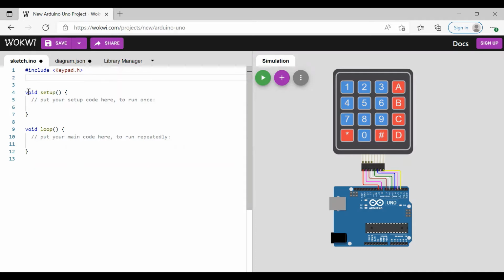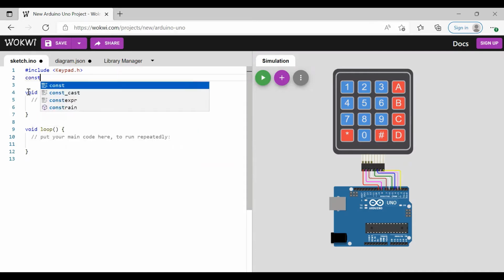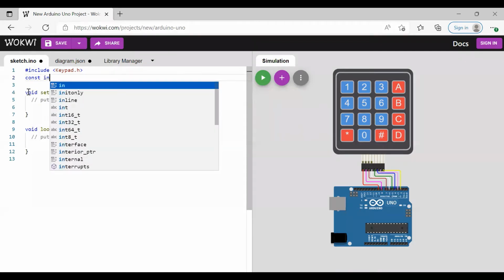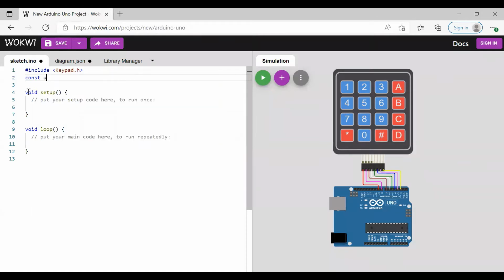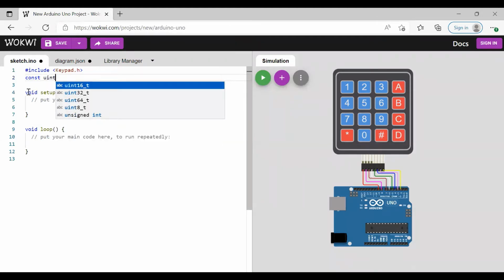It is initialized with a constant unsigned integer 8-bit. Unsigned integer 8, because different Arduinos will have different sizes. We consider Arduino, so we'll take unsigned integer 8-bit.